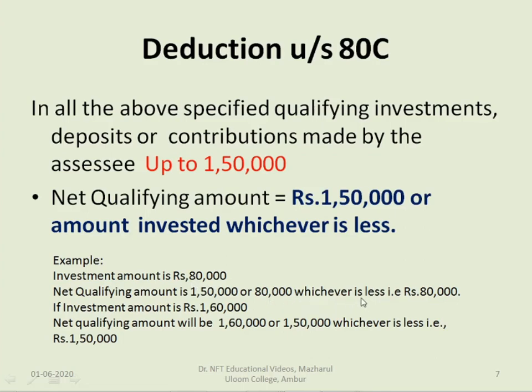In this, whichever is less, 80,000 is less, so it's 80,000. Suppose if the investment amount is 1,60,000, here the net qualifying amount will be 1,60,000 or 1,50,000, whichever is less, that is 1,50,000 is less. So this is the net qualifying amount for deductions.